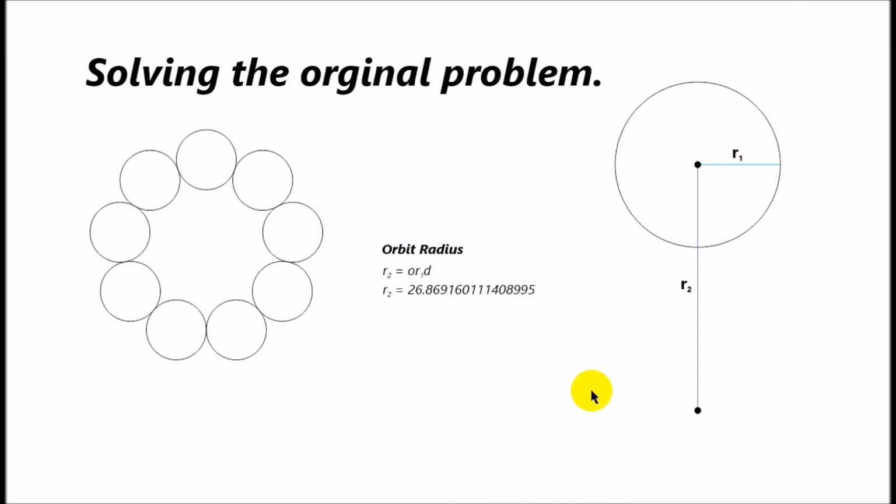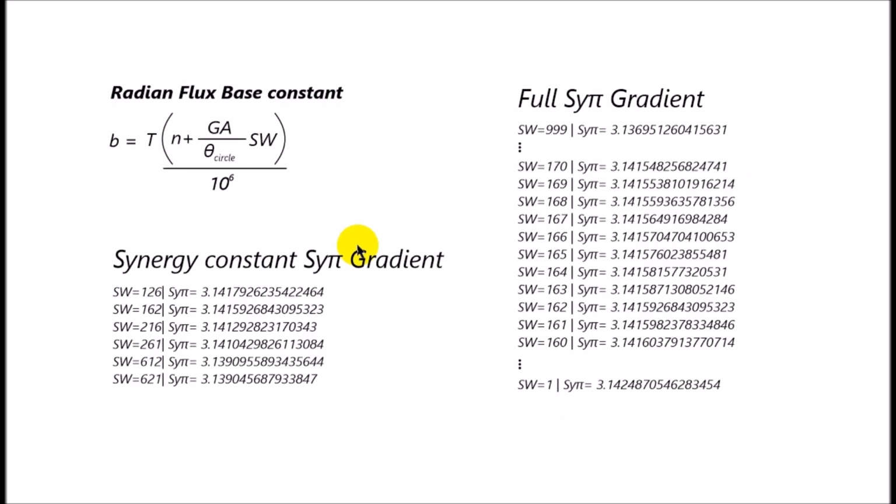So now that we've solved the problem, what the heck is going on? Why does it work so well? Why does pi show up to such a degree of accuracy? How is this all pieced together? Well, if we look at the radiant flux-based constant, which if you remember was the original size of a radian potential, basically, before it's brought in and adjusted to that curve.